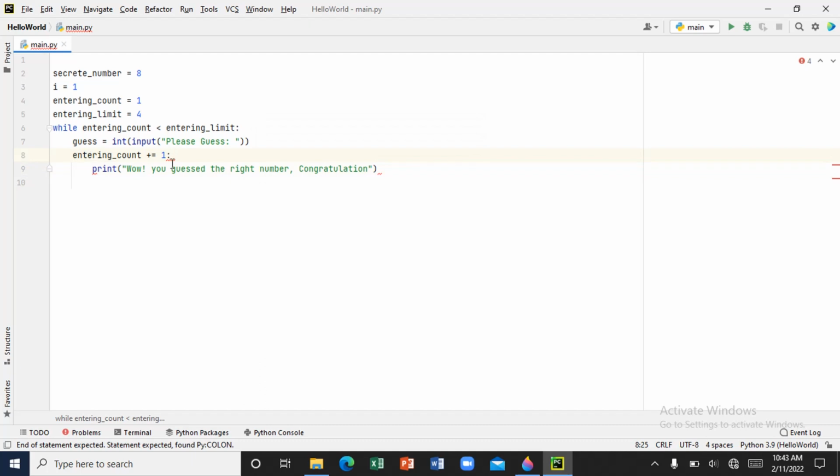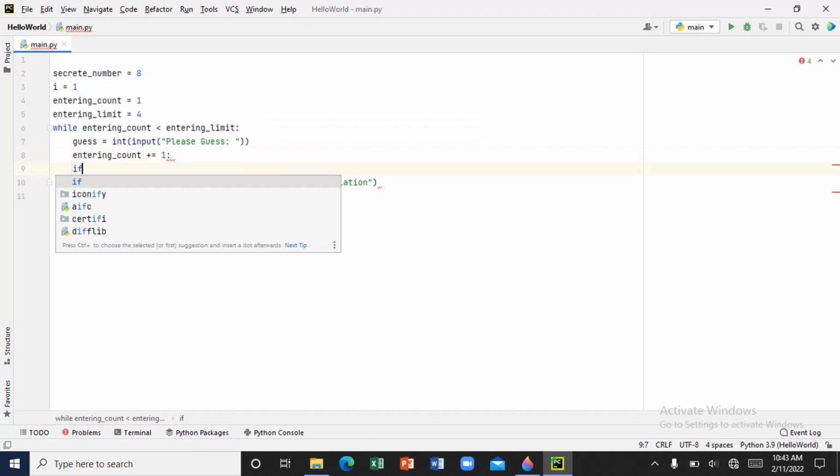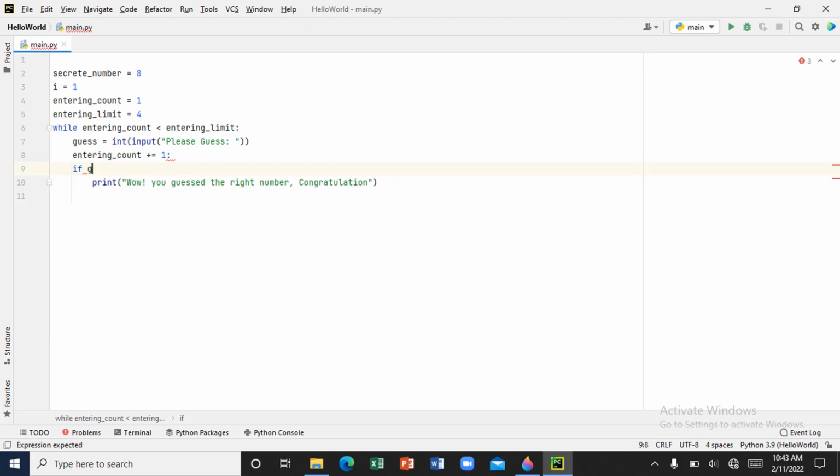Now what you are missing, I'm going to tell you about it later. So let's see. Now we are going to use the if function. If guess is equivalent to secret number. I'm going to explain it, so don't worry. Secret number. Now print. I think this shouldn't be here. Okay, so what this means is,